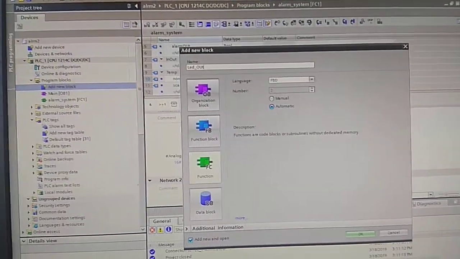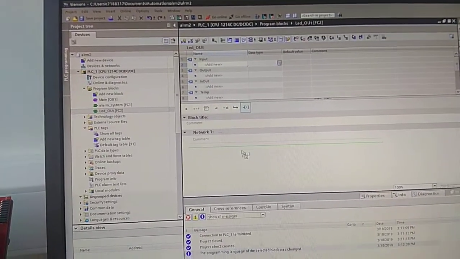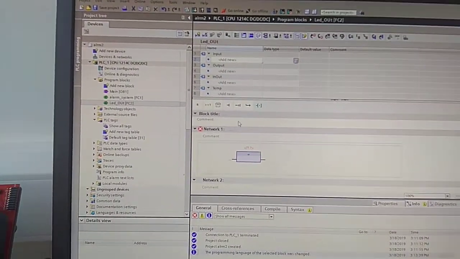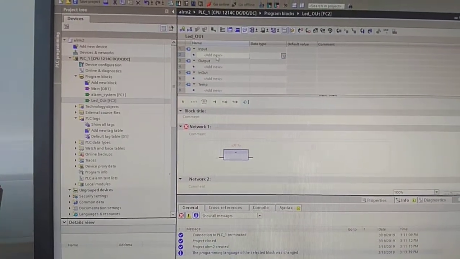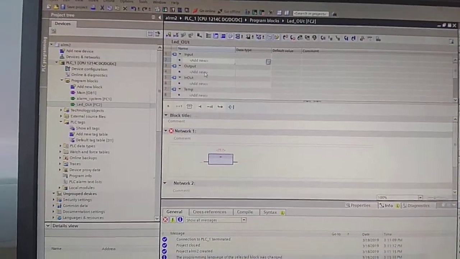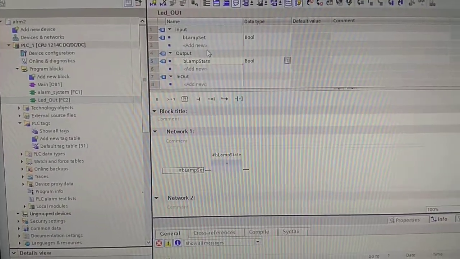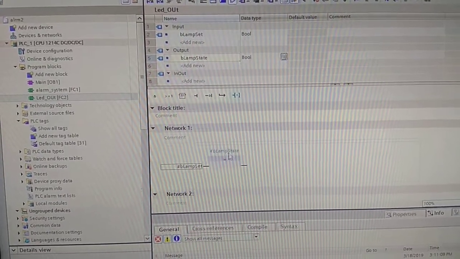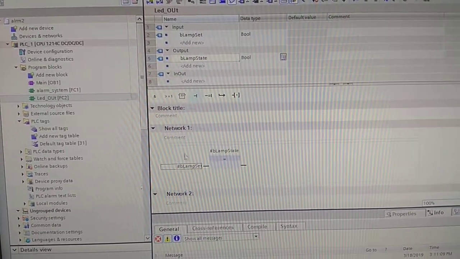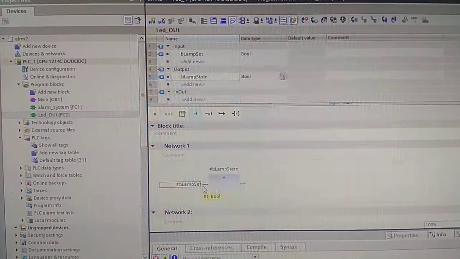So I'm going to select it and drag this here, and I also need to put the input and output tags, so I'll do that in a minute. I've created the two variables of type boolean, and I've set this to bLampState, and I've set the input to bLampSet, and that's all you're going to need for this function block.